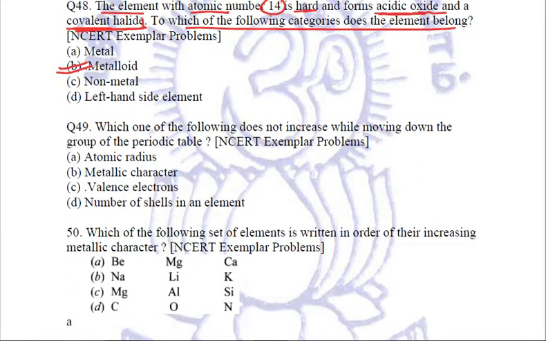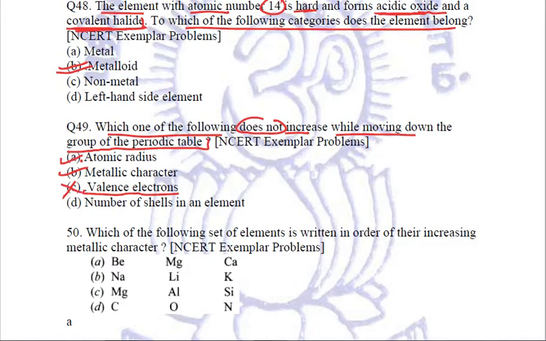Next question says, which one of the following does not increase while moving down the group of the periodic table? Atomic radius, it increases because the number of shells increase when we go down in a particular group. Metallic character, it also increases going down in a group. Valence electrons, they do not increase.